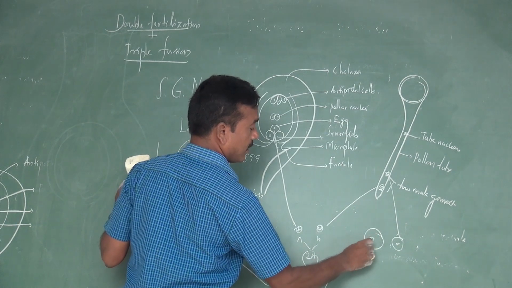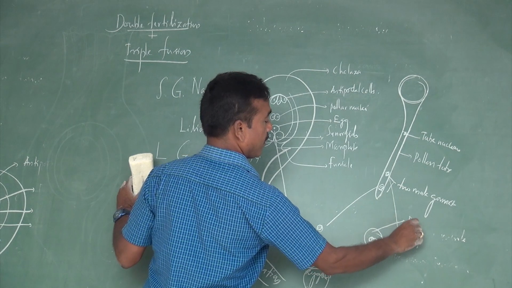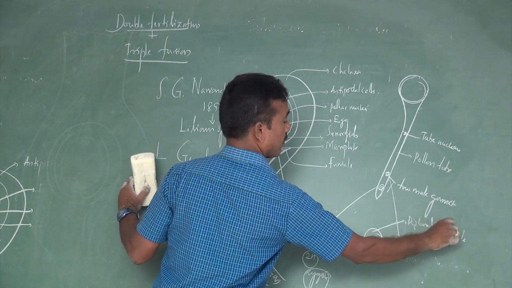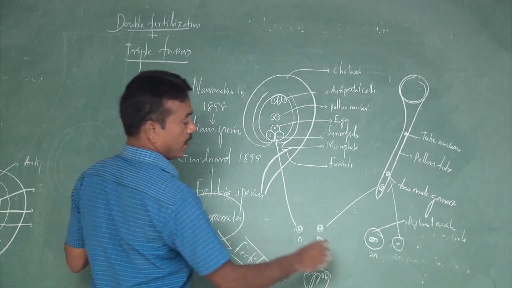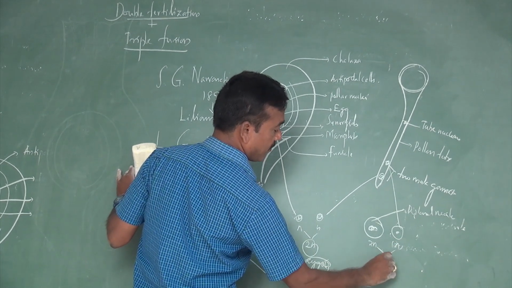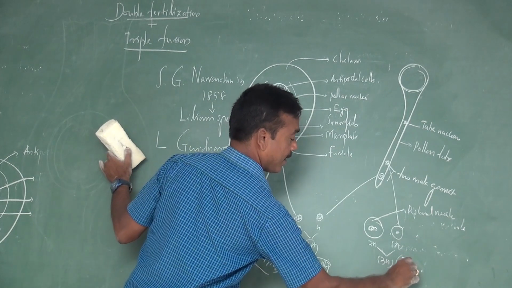The remaining male gamete fuses with the diploid nucleus. The diploid nucleus is already 2N, and the male gamete is N. So the fusion corresponds to 3N. This is commonly called triploidy.